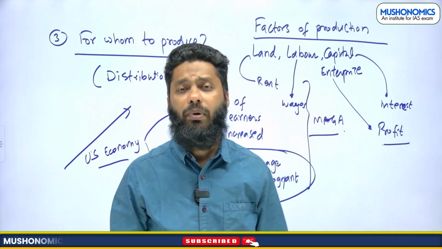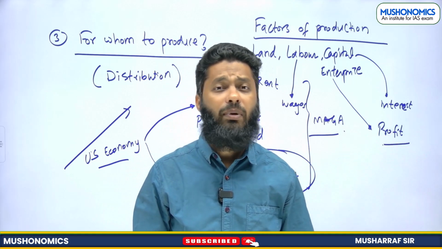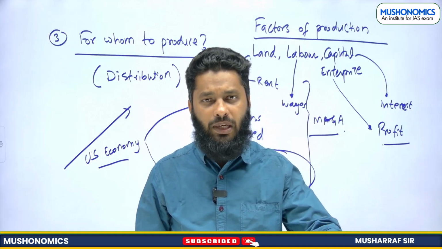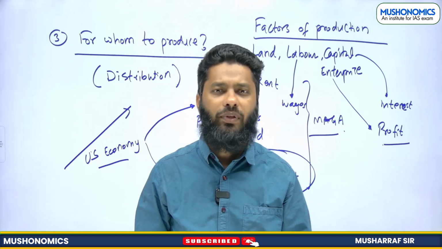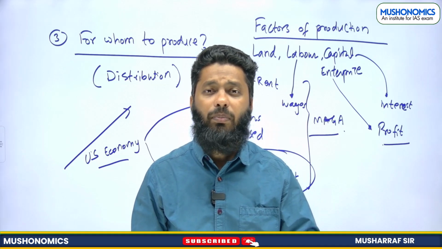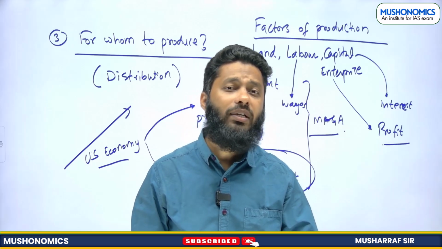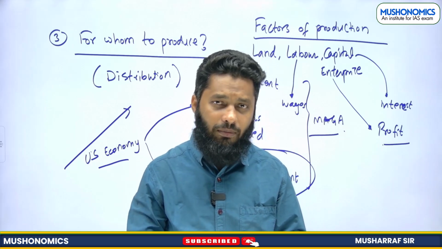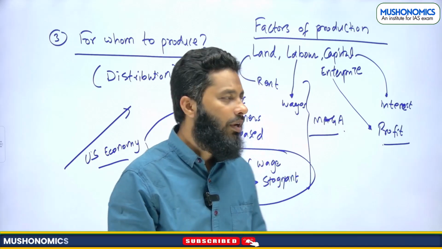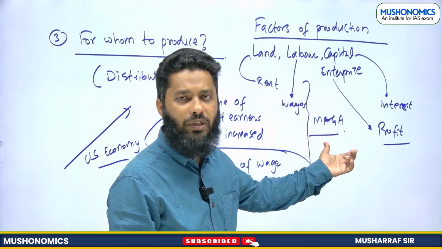When we talk about the Maharashtra Ladki Behan Yojana scheme, when the government is putting money in the hands of the women of the family, the female member of the family, it is the question of personal distribution. Now you are selecting the female member of the family, personal distribution, right? Functional distribution depends upon the function that they are playing.